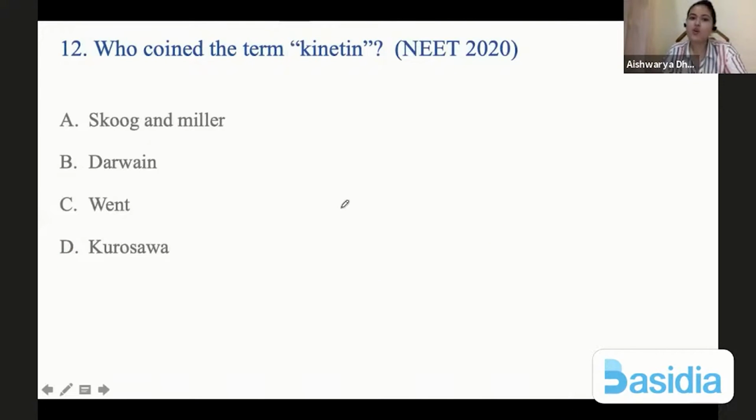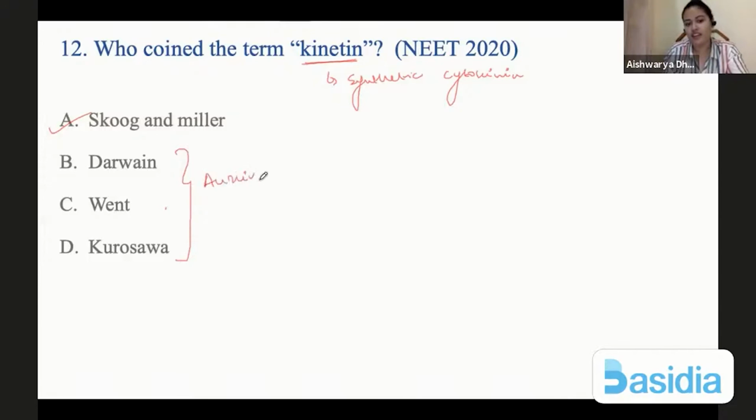Okay. Next, who coined the term kinetin? Kinetin is your synthetic cytokinin, which is widely used. This term was coined by Skoog and Miller. Darwin, Went, and Kurosawa have no role in cytokinin. All three are responsible for different types of experiments on auxin. Any doubts, anyone so far?